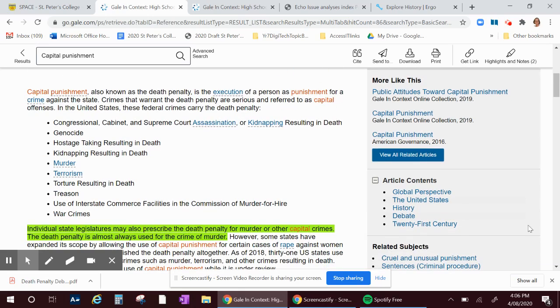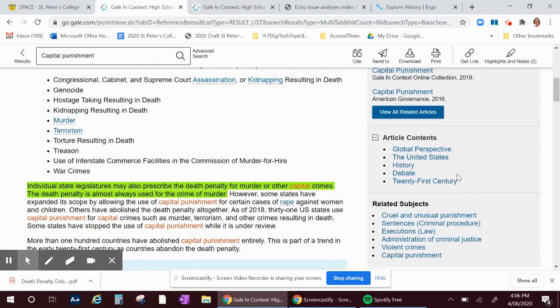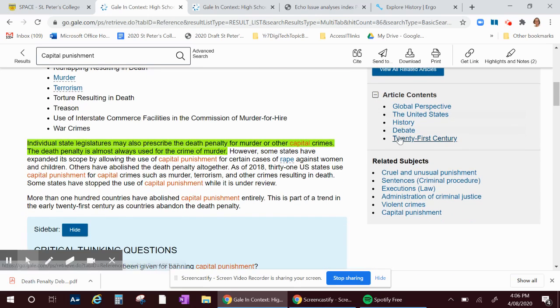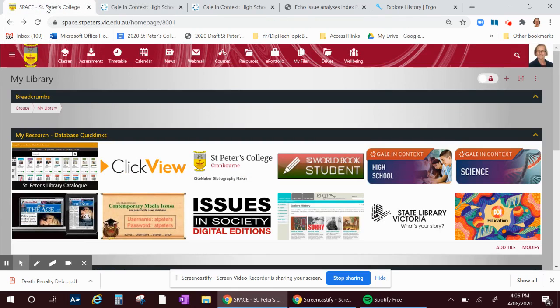So as you can see, you can filter along the right-hand side as well into different parts of the article and have a look at the debate, etc., and related subjects. Now, the second place I'd like you to go to is Issues in Society by Echo, and that takes in more how the media has represented that in more contemporary times. So if we go into Echo online,